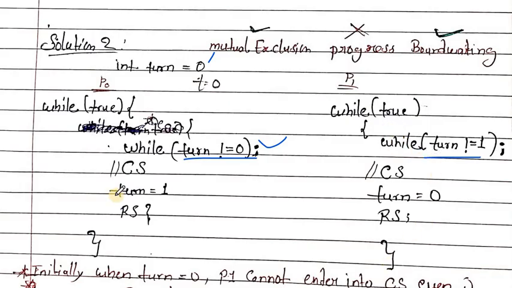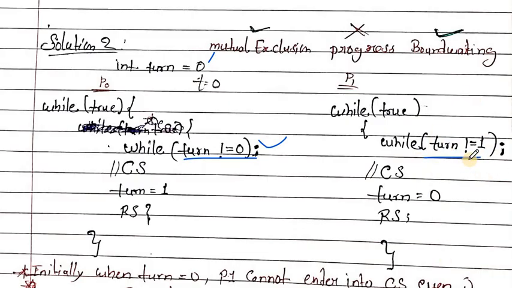Then preemption happens again, and P0 completes its critical section execution, makes turn equal to 1, and comes out. After P0 makes turn equal to 1, the P1 process checks the condition, turn not equal to 1.